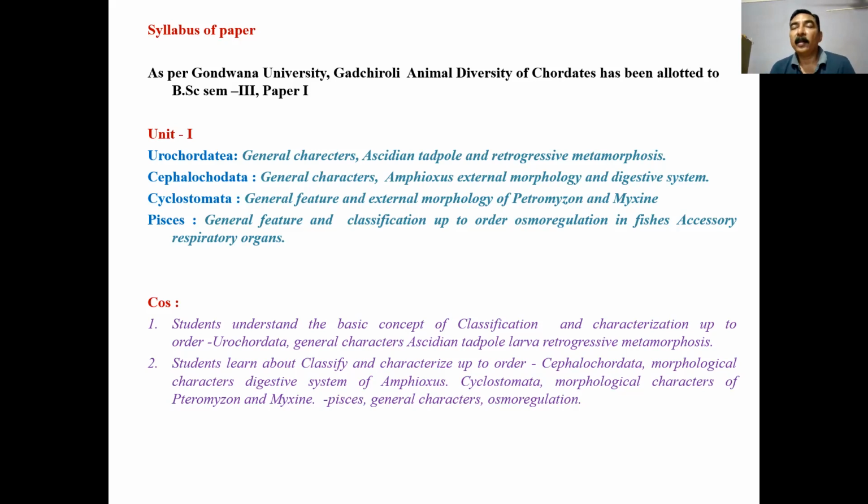So the larva looks different and the adult looks different. The adult is sedentary, sessile, standing in one place, and planktotrophic.